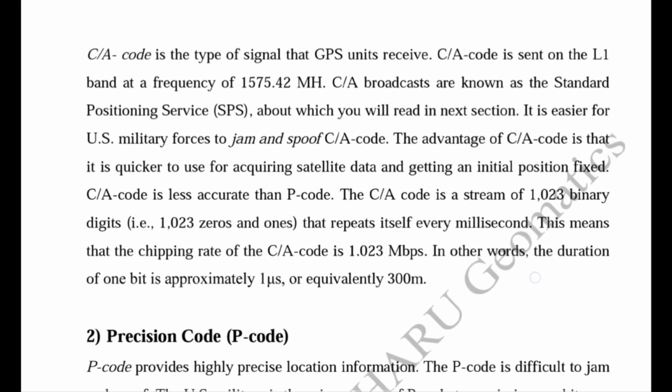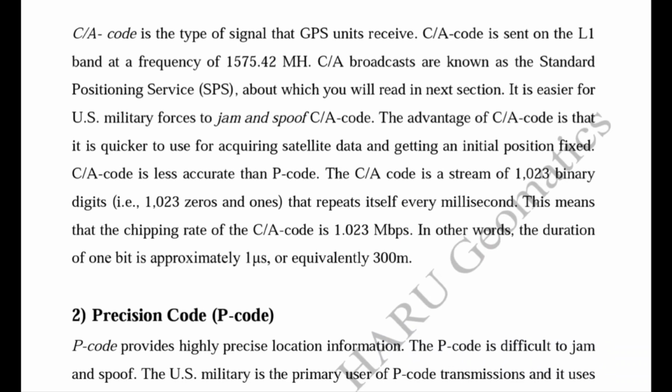Next section about the positioning service. There are two types of positioning service: one is the standard positioning service and another is the precise positioning service. SPS is broadcasted by the C/A code, and this C/A code is very easily jammed by the US military, because they can easily jam or spoof the C/A code, so they can degrade the accuracy for the civilian purpose.